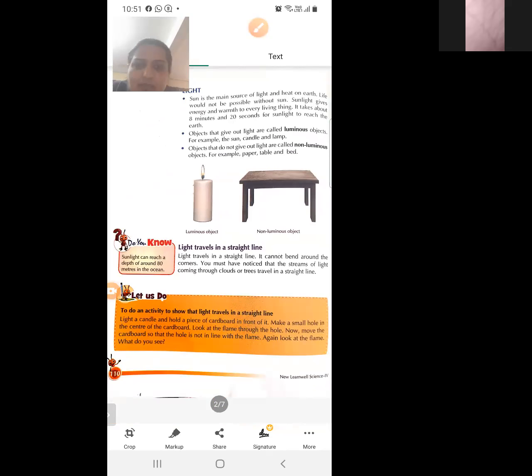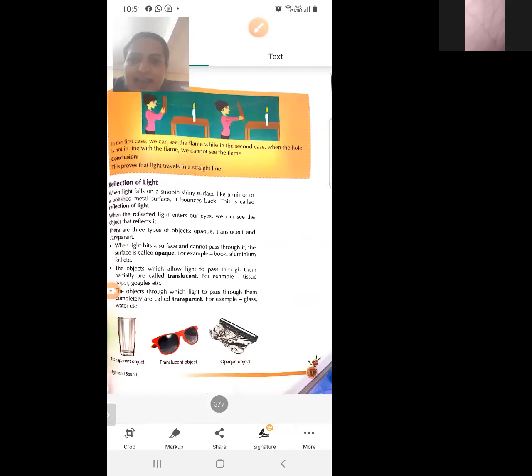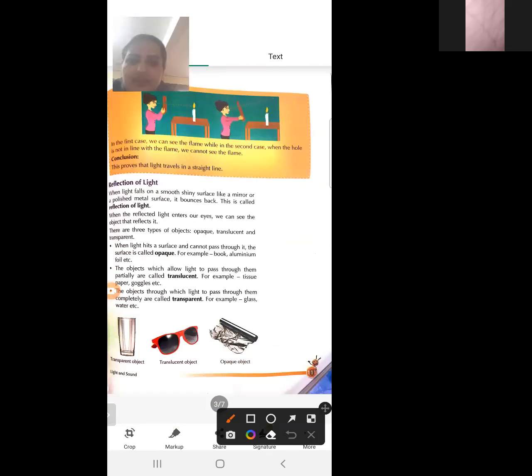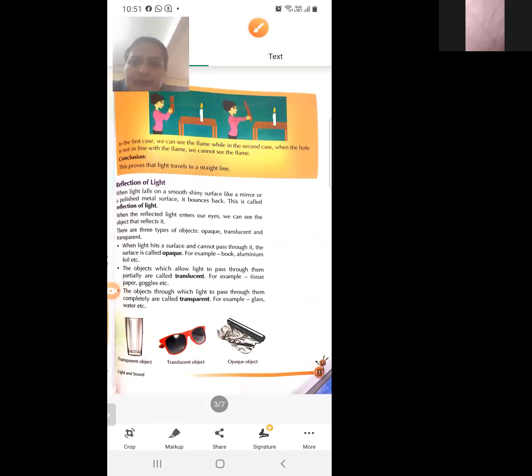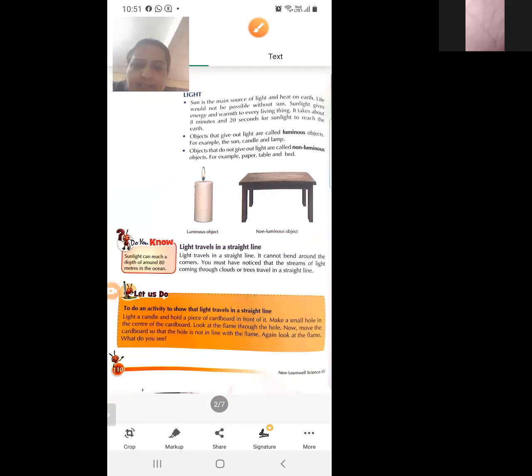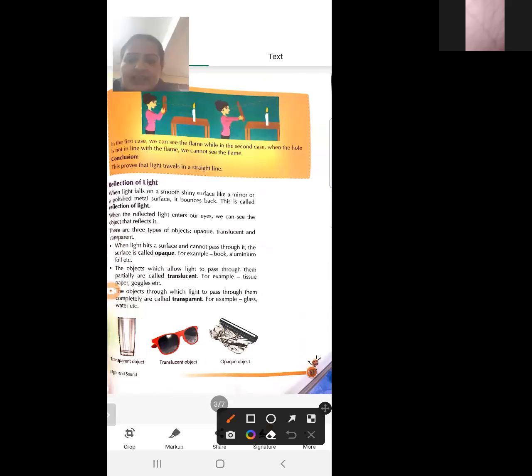So in the following figure, we are taking a candle and a piece of cardboard. This is our candle. We are lighting the candle and holding a piece of cardboard in front of it. This is our cardboard.